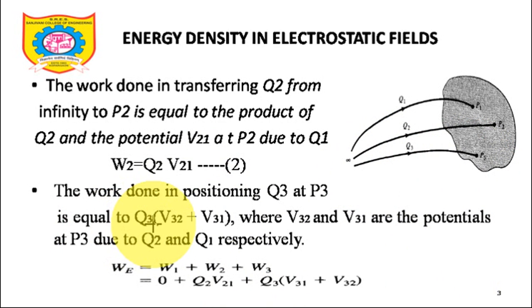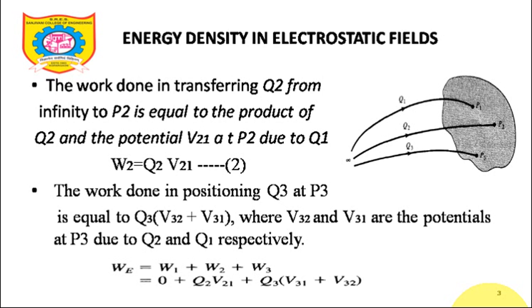So the work done will be what? Q3 into potential at P3 due to Q2 and potential at P3 due to Q1. So this P3 point, or the Q3 charge, will come under the influence of two potentials, the potential due to Q1 and the potential due to Q2, and that's why it is denoted as Q3 into V32 plus V31. So we can take Q3 common, it will become Q3 into bracket V32 plus V31, where V32 and V31 are the potential at P3 due to Q2 and Q1 respectively.